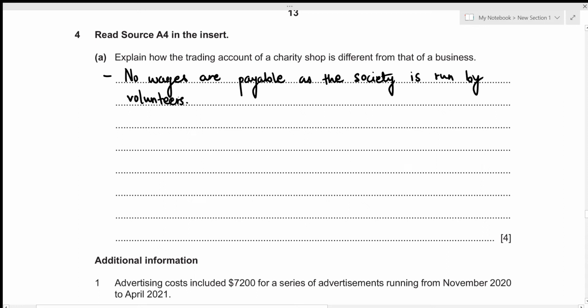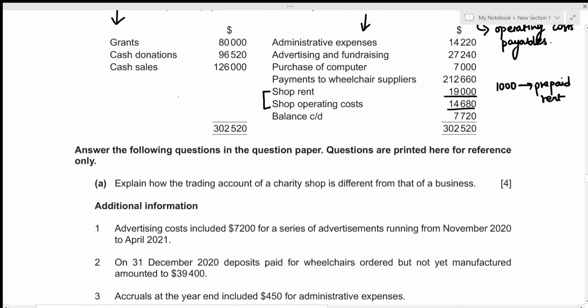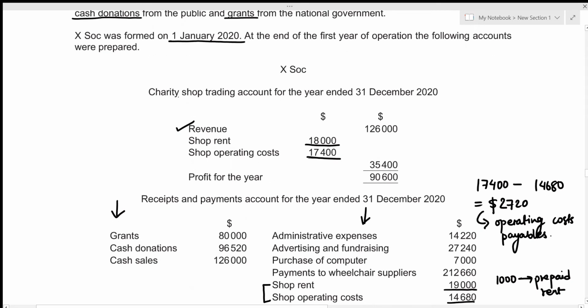But if we're talking about a particular business, then the business has employees who put their labor and work into the organization in order for a return in the form of wages or salaries. Next, we can see that in the income statement of the charity shop, we do not have any cost of sales. We only have revenue, and then we straight jump into our shop rents and shop operating costs.